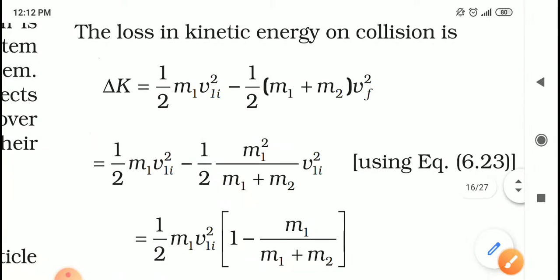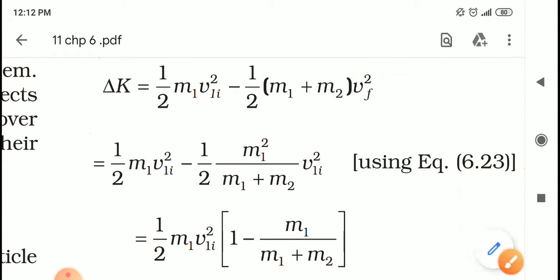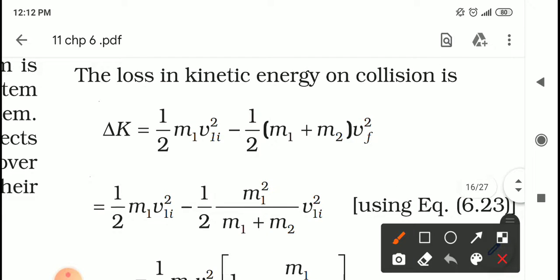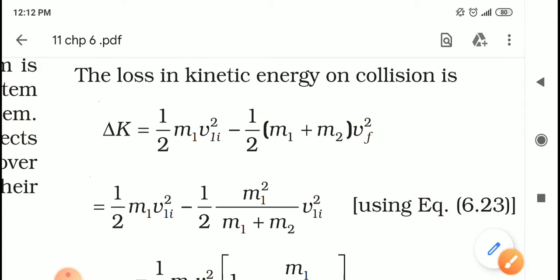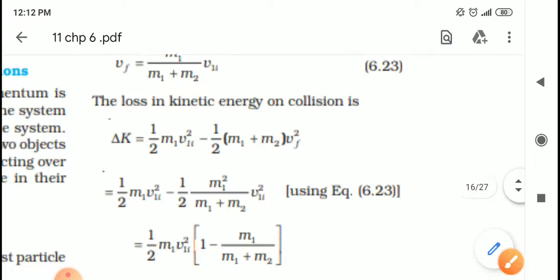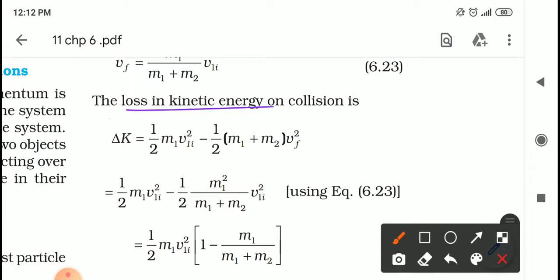Next concept is the loss in the kinetic energy on collision, delta K. Why is there a loss? Let us try to understand. The loss in the kinetic energy on collision is delta K, which is equal to, actually it is a loss, so we should subtract final minus initial, and it will be negative. So we are subtracting initial minus final.